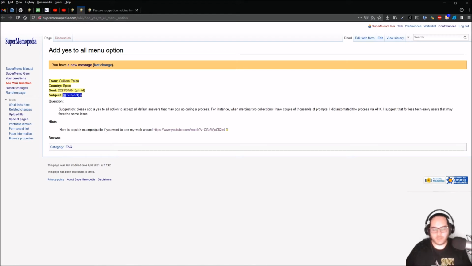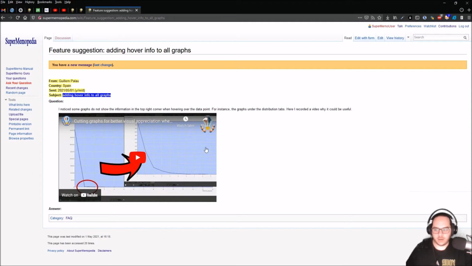Let's say that in SuperMemopedia you meant to embed a YouTube video. That's actually what I did in April, when I asked one question and then found out myself not a solution, but a workaround. And here I just pasted the code. But let's say that I want to embed that. When I did this, I didn't know how to do it, but now I do, as you can see here.